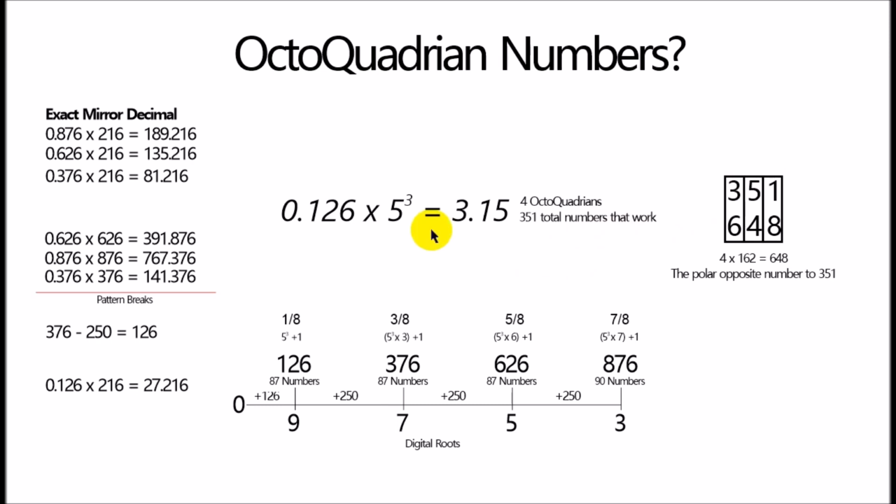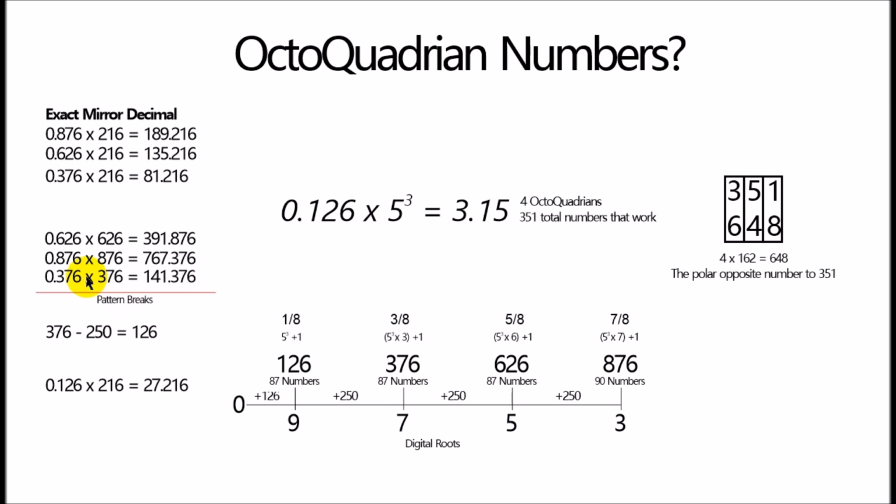Okay? So I started with 0.626. And I found that when you multiplied it by 216 or some other numbers, it would actually return in exact form the decimal of the number that you multiplied it by. From there, just playing with the number, I decided to feed it back into itself. And then I got another decimal that was 876. I kept playing this game, and it led me through a couple different numbers that had the same behavior. And they would give me these 87 number sequences. And there were 3 of them.